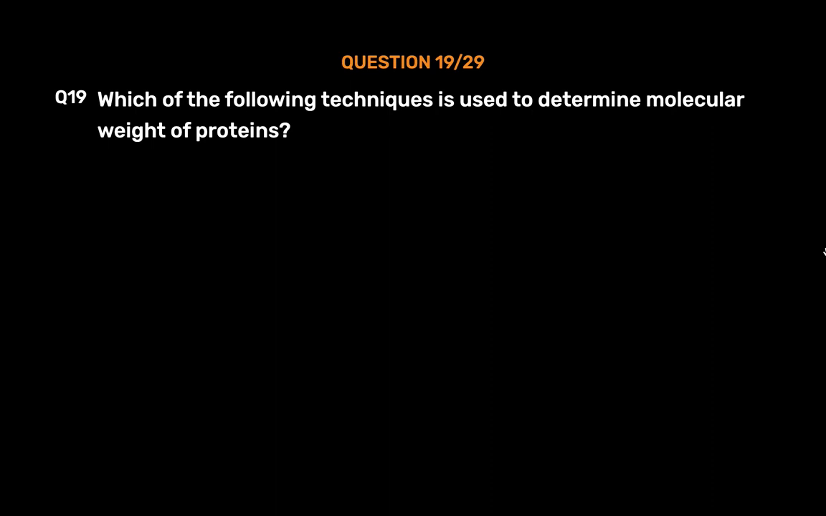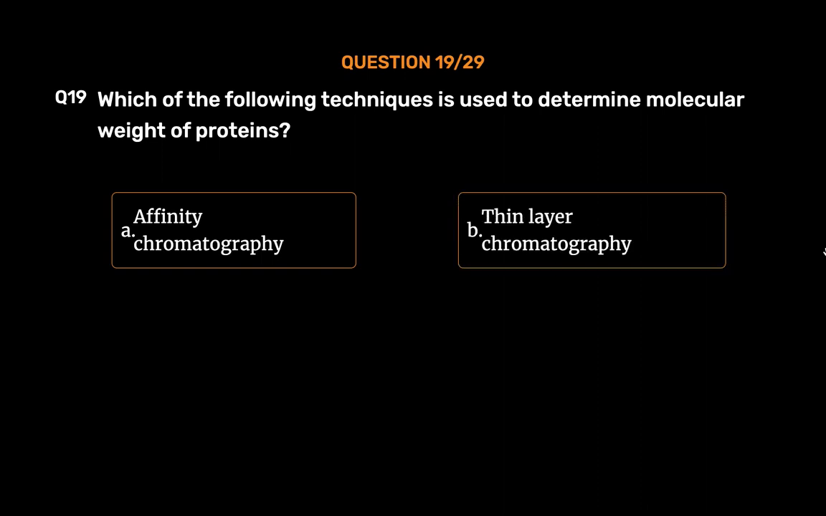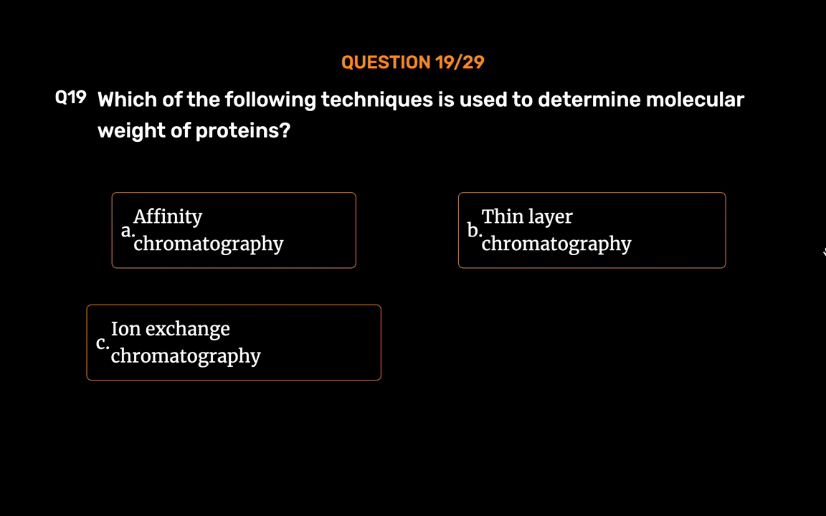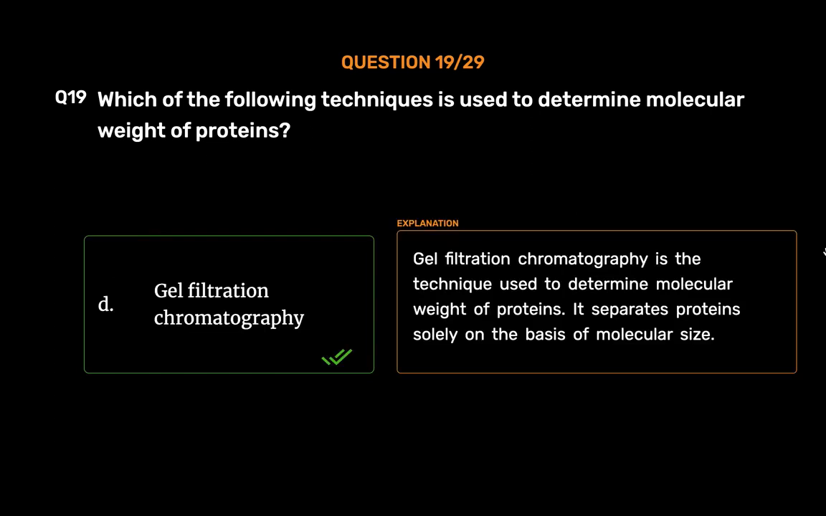Question number 19. Which of the following techniques is used to determine molecular weight of proteins? Option A. Affinity chromatography. Option B. Thin layer chromatography. Option C. Ion exchange chromatography. Option D. Gel filtration chromatography. The correct answer is option D. Gel filtration chromatography is the technique used to determine molecular weight of proteins. It separates proteins solely on the basis of molecular size.